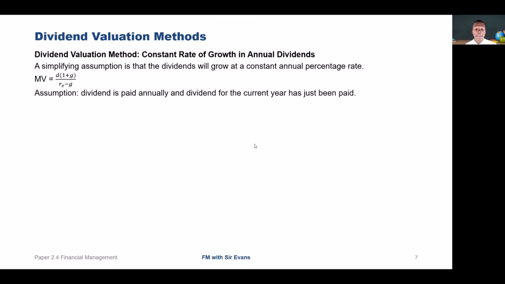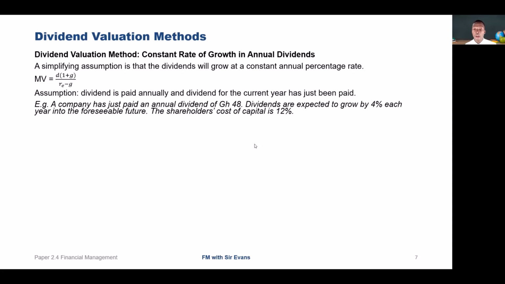So with this, the market value is D(1 + G) divided by (RE - G), where RE is the cost of equity, D is the annual dividend for the year that has just ended, and G is the expected annual growth rate expressed as a proportion. Therefore, D(1 + G) is equal to the expected annual dividend next year, or D1, and MV is the share price, ex dividend. So this is the valuation of the share, ex dividend, based on the assumption that the dividend is paid annually, and the dividend for the current year has just been paid.